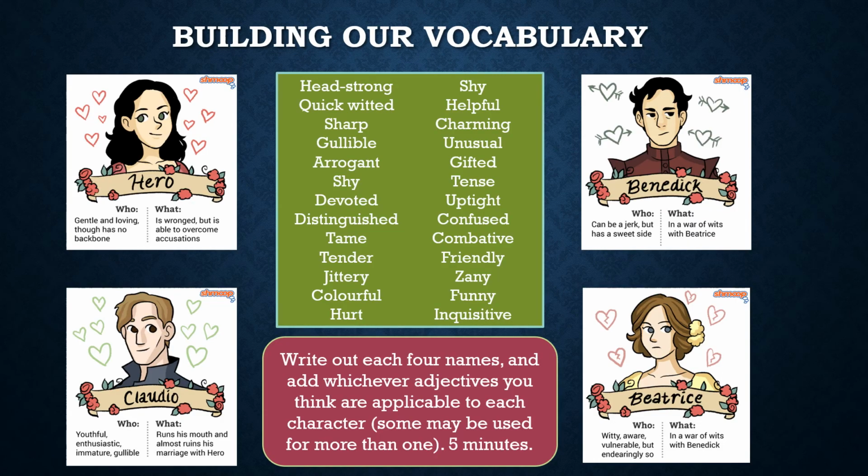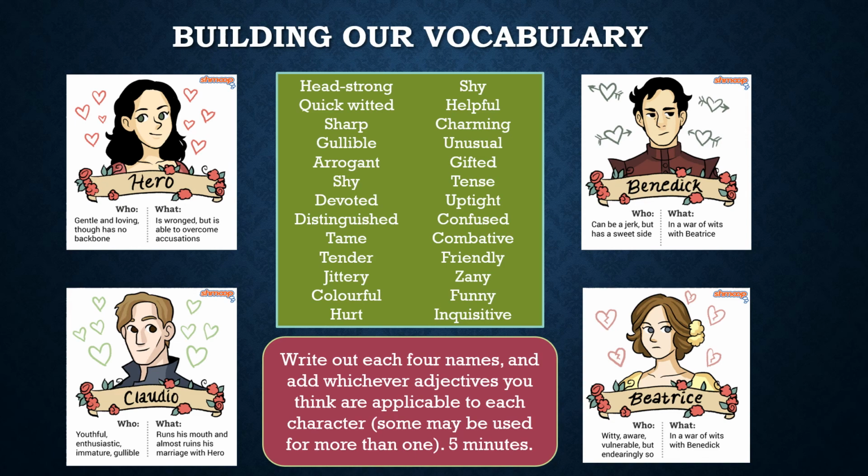Okay then, so building our vocabulary. What I want you to do now is, with all these 4 main characters, I've got in the middle here a little box with quite a few adjectives that you may want to use. Of the 4 characters, write out each of the 4 names, please, and underneath I want a list of which of these adjectives you think are applicable to each of these characters.